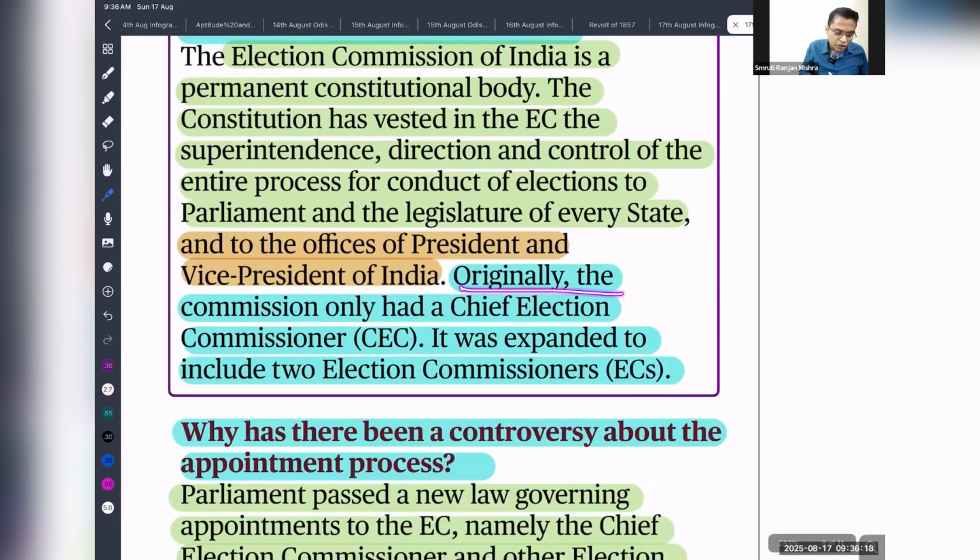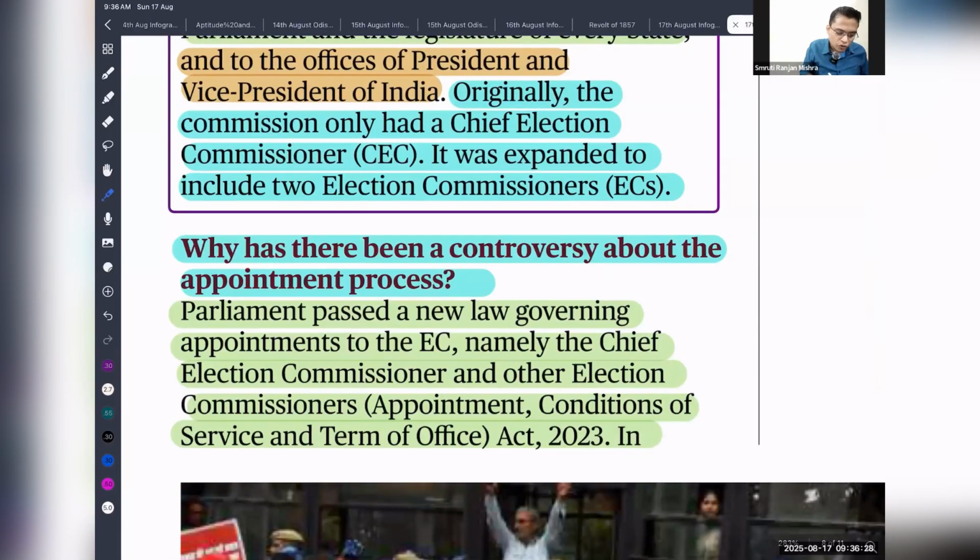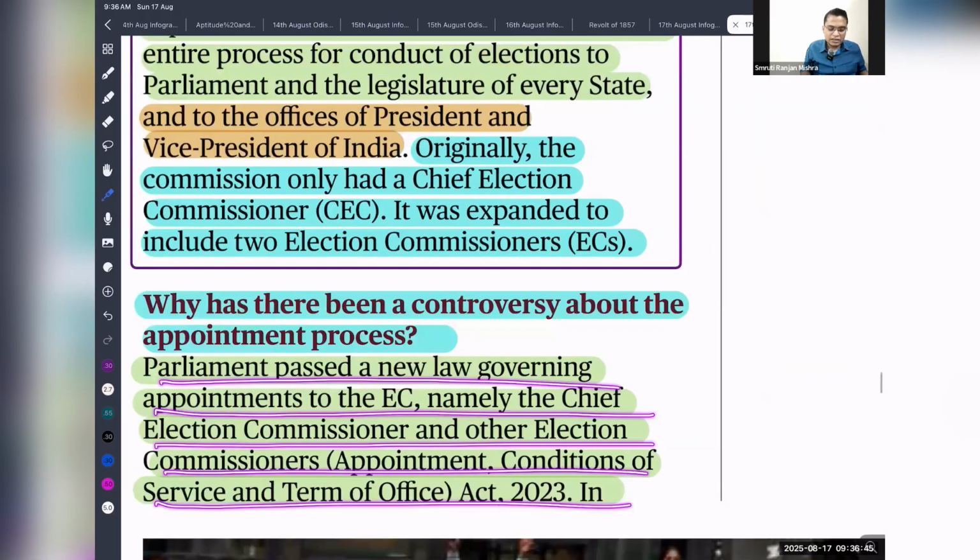Originally, the commission had only one Chief Election Commissioner. It has expanded, and now it consists of 3 members: 1 Chief Election Commissioner and 2 Election Commissioners. So why has there been a controversy about the appointment process? Recently Parliament passed a law that provides for a 3-member committee to appoint the Election Commissioners, namely the Chief Election Commissioner and Other Election Commissioners (Appointment, Conditions of Service) Act, 2023.